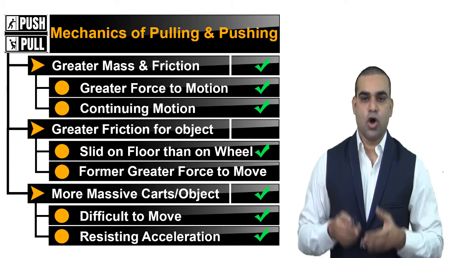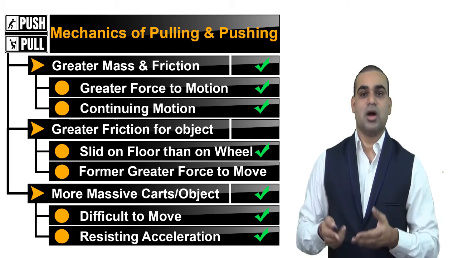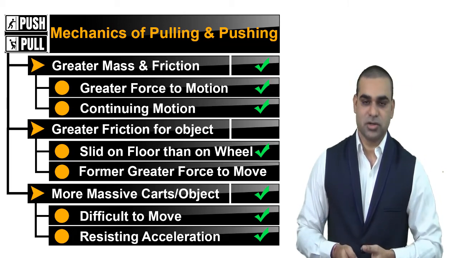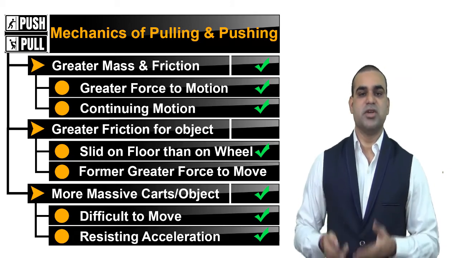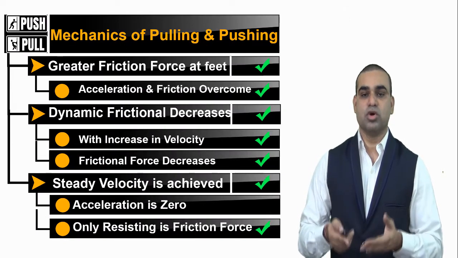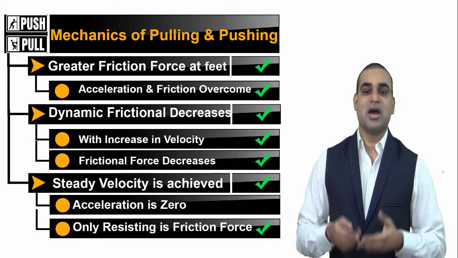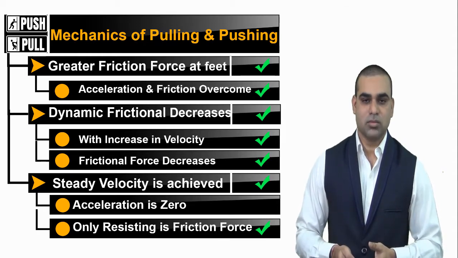Correspondingly, the more massive the cart or object, the more difficult it is to move because of the greater inertia that resists the acceleration. Therefore, the frictional force at the feet is greater in the acceleration phase because the mass of both the body and the cart require acceleration and the friction has to be overcome.